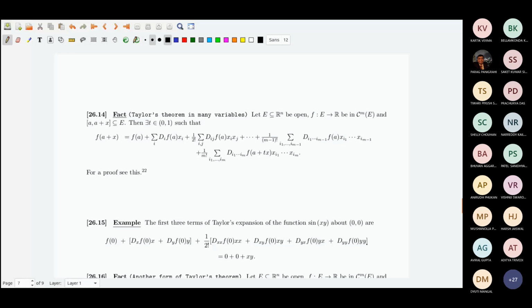In the same situation, you have a point A and the closed interval A to A plus X. When I say closed interval from A to A plus X, this is an interval-like thing, a line segment in Rn. Then it says something very similar: there exists a t belonging to (0, 1) such that f of A plus X is equal to f of A plus the summation of difa times xi. This one.